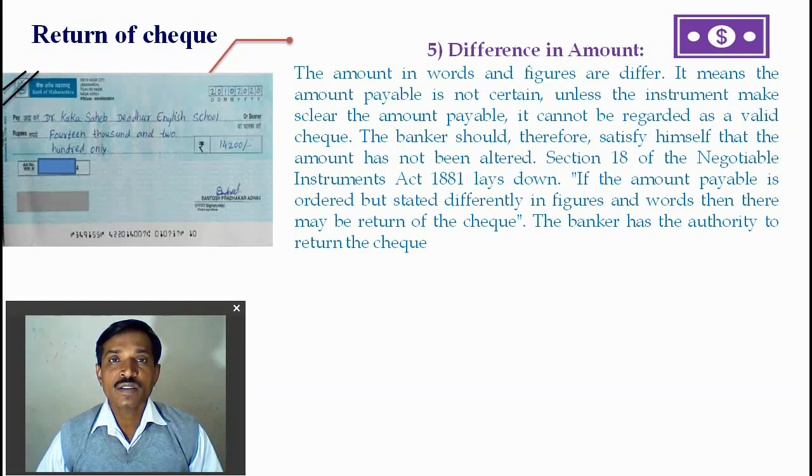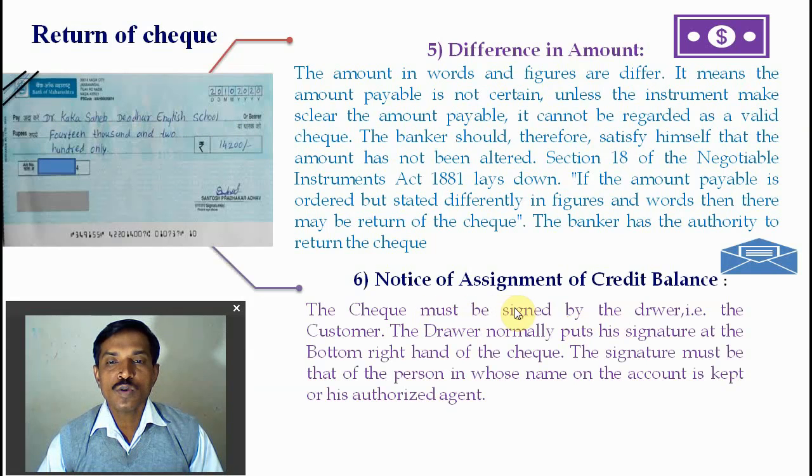Sometimes somebody else intentionally alters the amount in the check. So Section 18 of the Negotiable Instruments Act lays down that if the amount payable is ordered but stated differently in figure and word, then the check may be returned. The banker has the authority to return the check. So the amount in figure and the amount in words must match, and that's the reason for refusing the check.